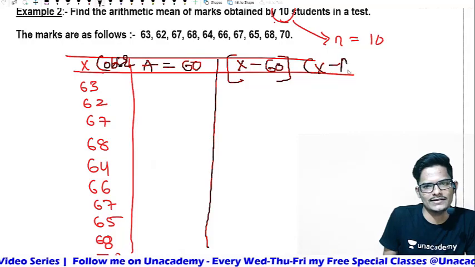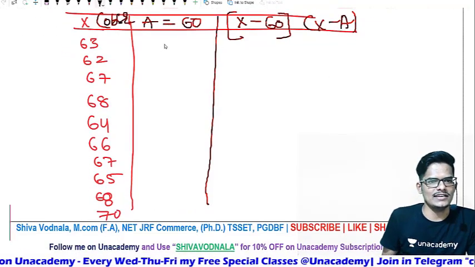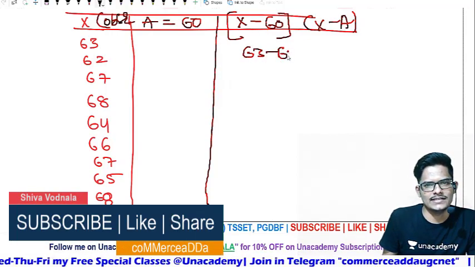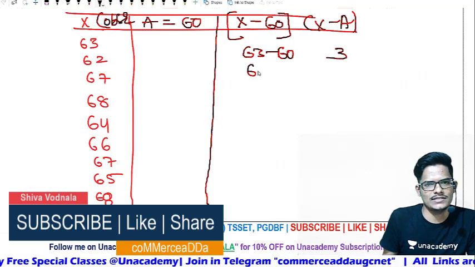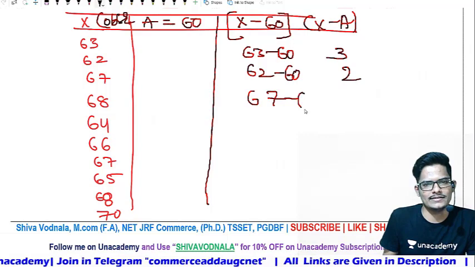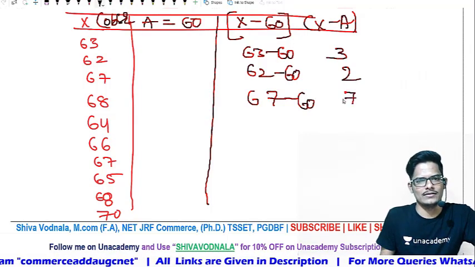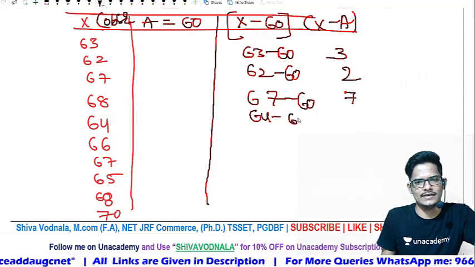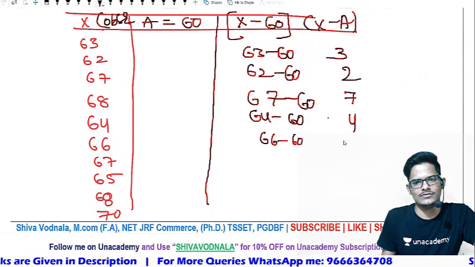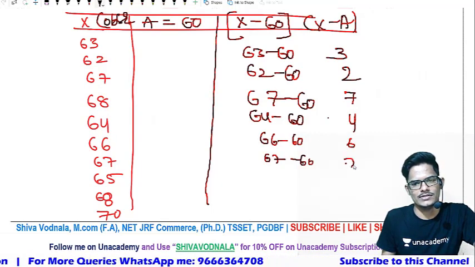So how do we identify x minus a? 63 minus 60 is equal to 3. 62 minus 60 is equal to 2. 67 minus 60 is equal to 7. 64 minus 60 is equal to 4. 66 minus 60 is equal to 6. 67 minus 60 is equal to 7.